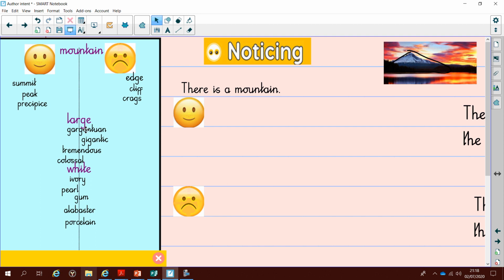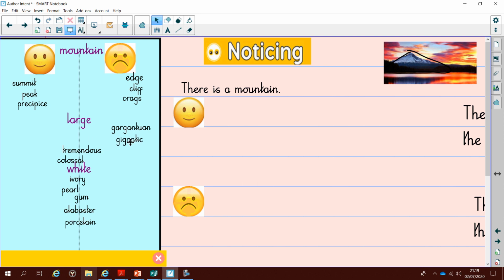So we've got nouns to describe the size. Now mountains are generally large, it's part of what they are, part of their definition. Now if we look at the word gargantuan, it sounds quite gross, quite disgusting. It reminds me of like giant spots and ulcers starting to ooze. So I'm putting that over that side, to the negative side.